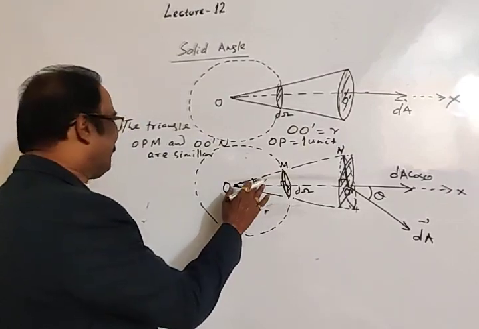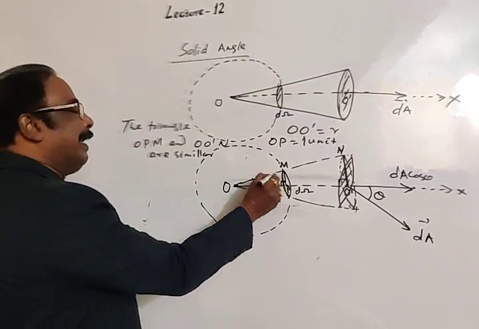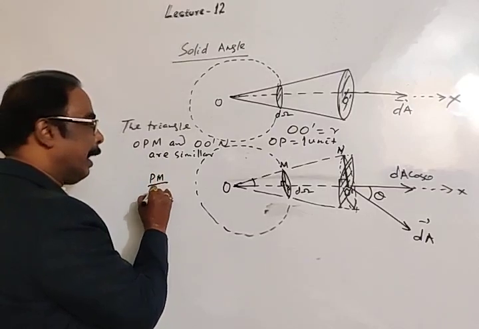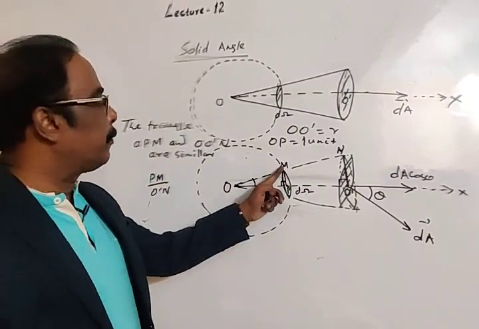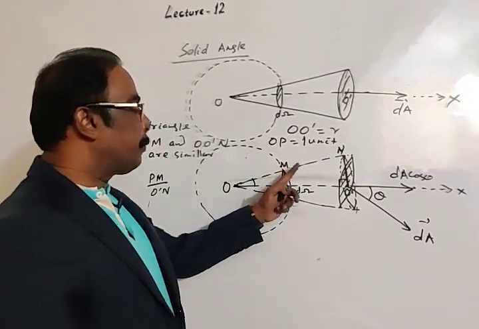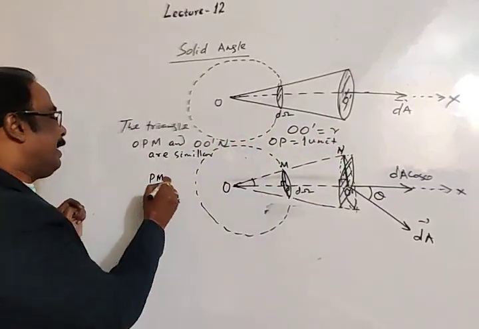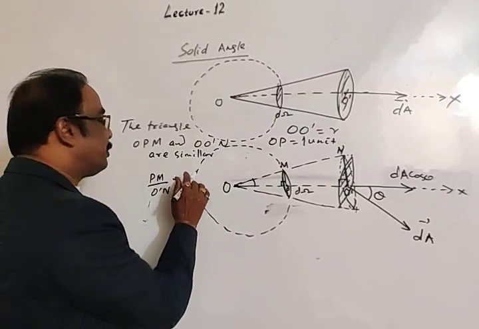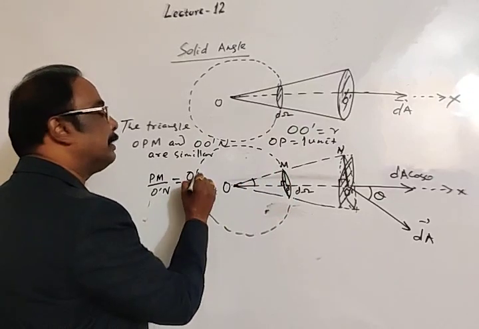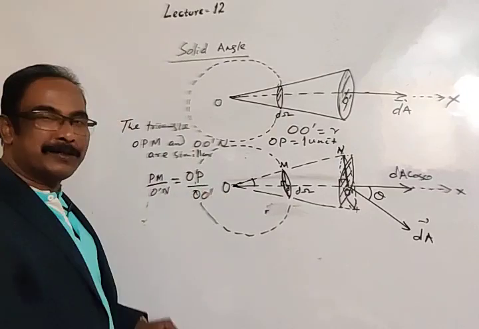So OPM and O dash N are similar. Then, taking the similarity, PM divided by O dash N, where PM and O dash N are the perpendiculars of both the triangles, is equal to the base ratio: for triangle OPM the base is OP, and for triangle O dash N the base is O dash.